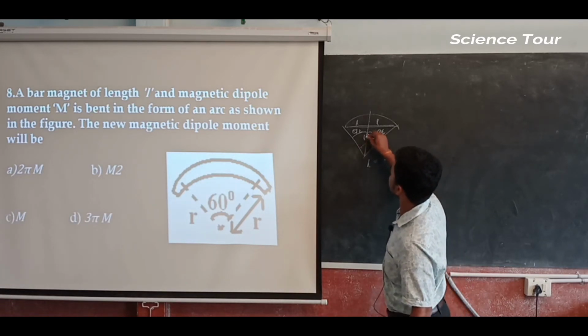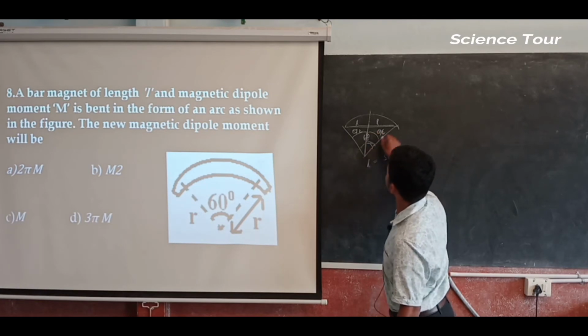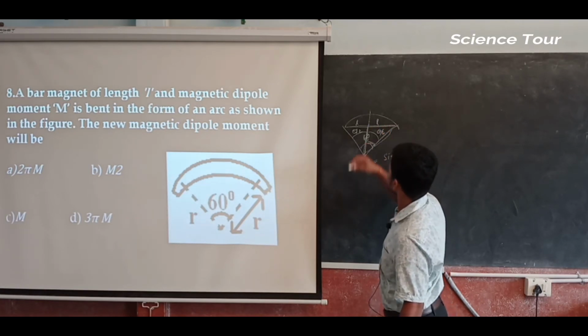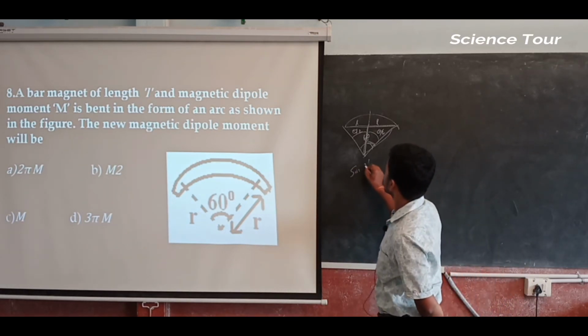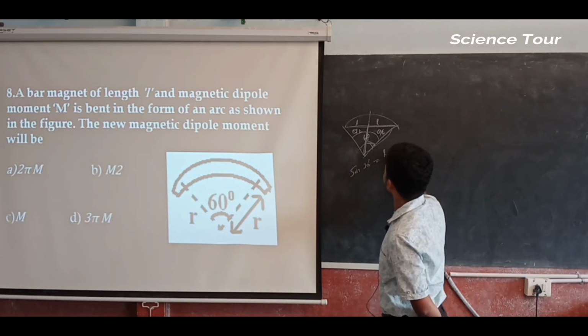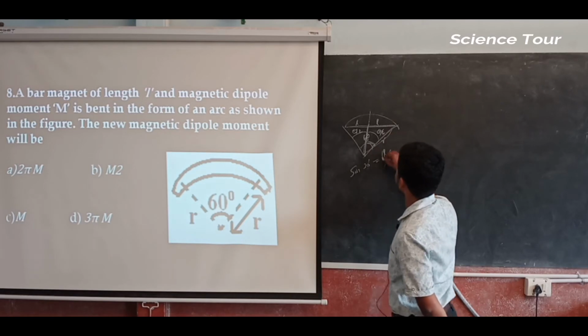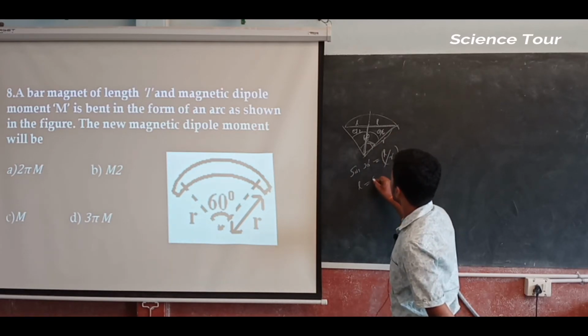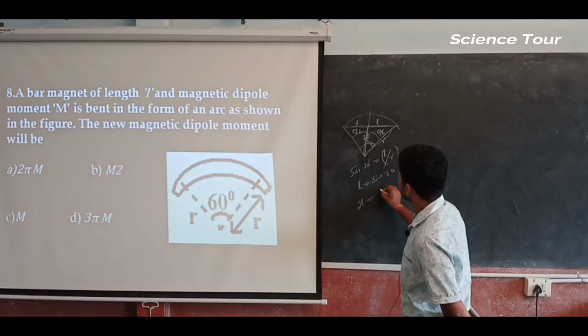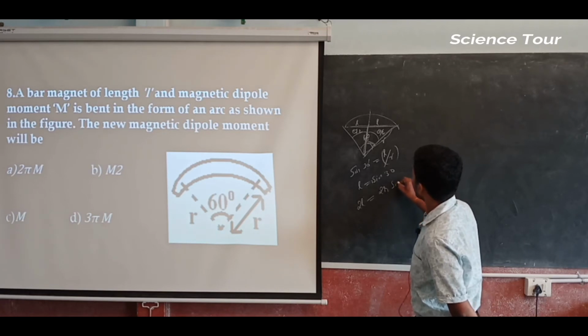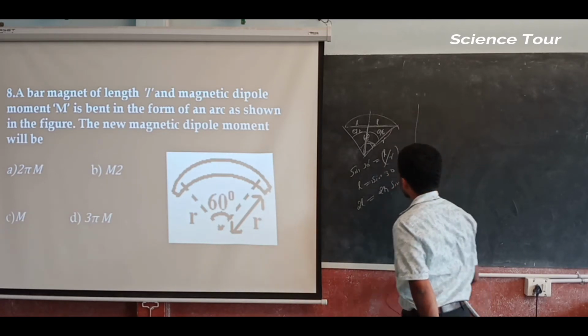By considering this triangle, you write sine 30 equals opposite by hypotenuse, and R is given. So L is equal to R sine 30. So total length 2L is equal to 2R sine 30 for this case.